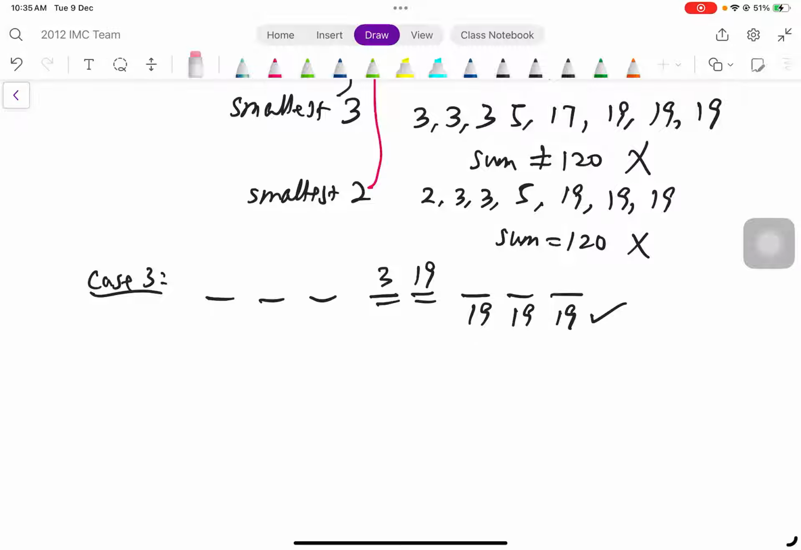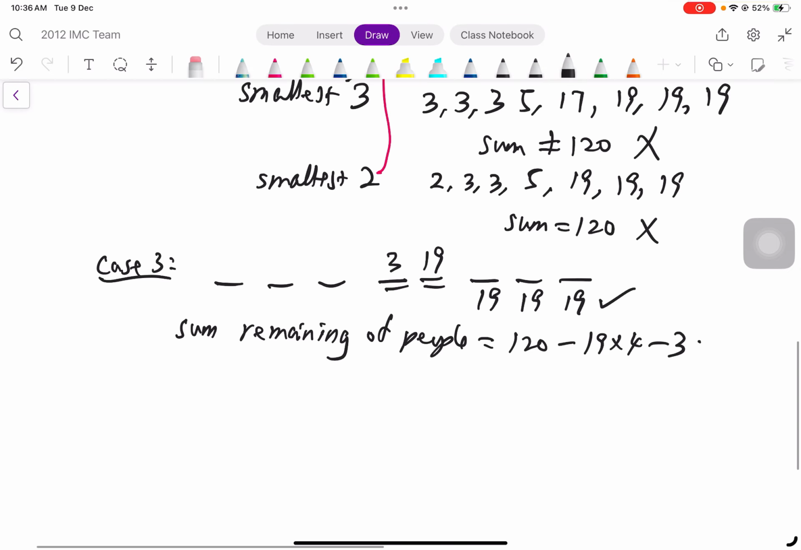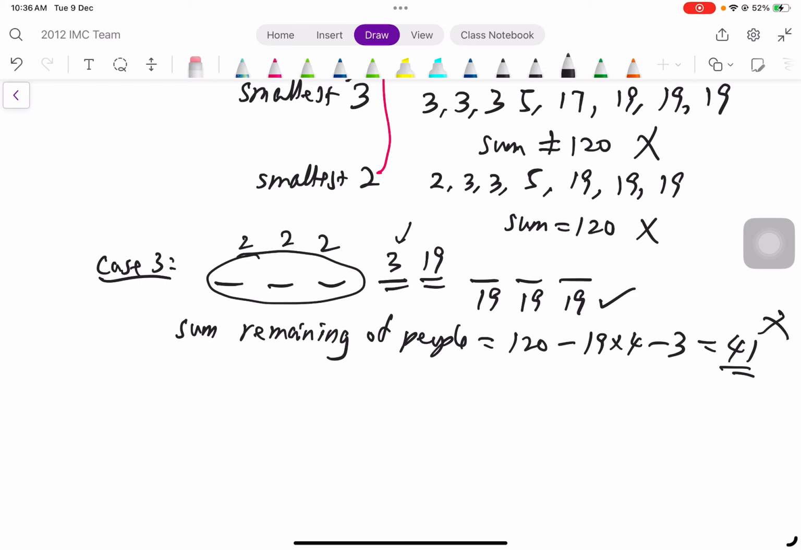What are the remaining ages? That means again, we don't even need to consider the first 3. What is the remaining? The sum of the remaining people will be just 120 minus 19 times 4 minus 3. That will be equal to 41. But the thing is, what is the prime number less than 3? It has to be 2, right? 2, 2, 2. How can 2, 2, 2 give you 41? Therefore, not possible.